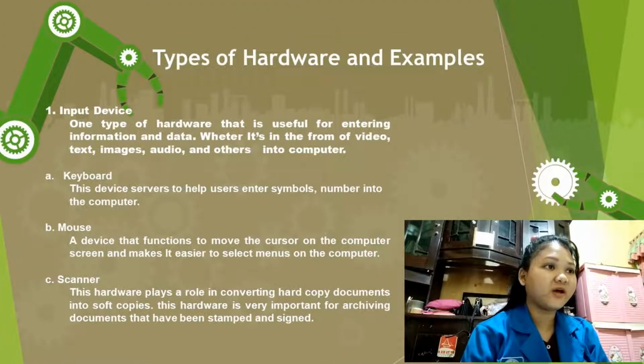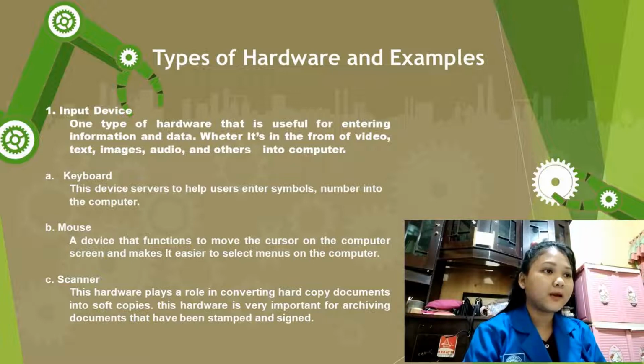Types of hardware and examples. 1. Input device. One type of hardware that is useful for entering information and data, whether in the form of video, text, image, audio, and others, into the computer.